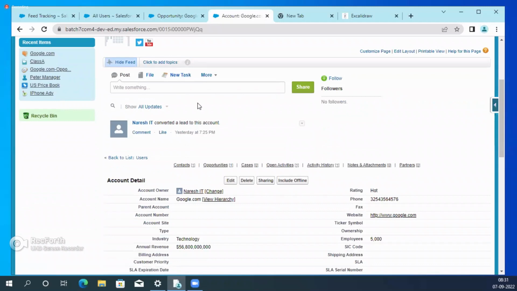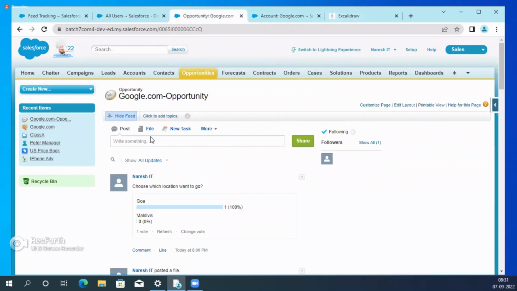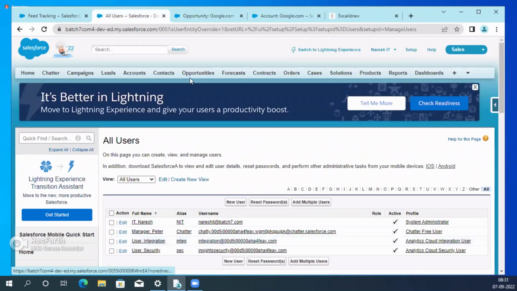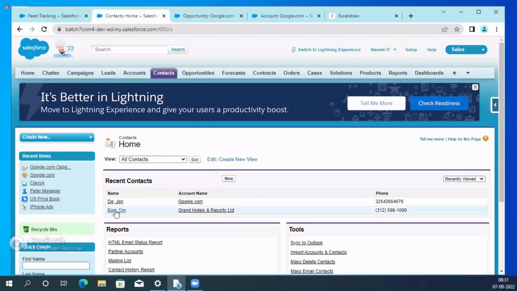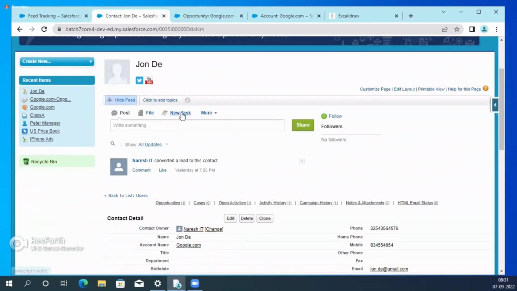Here also, see, it is there: post, file, new task. Go to any other object, contact. See, post, file, new task.